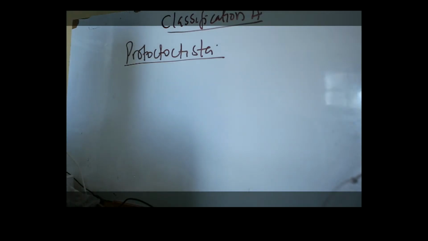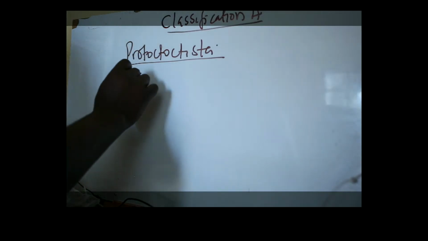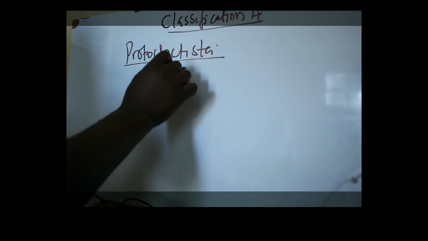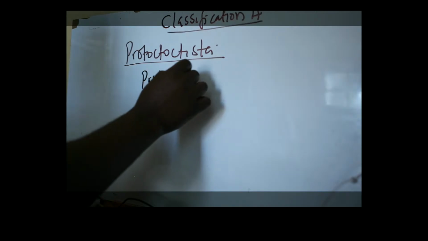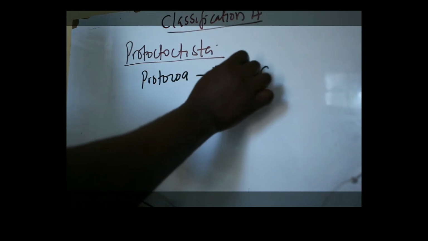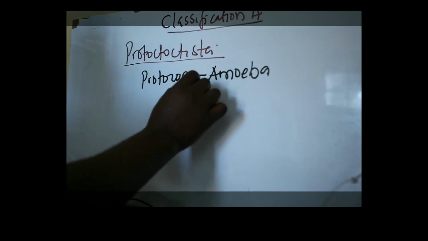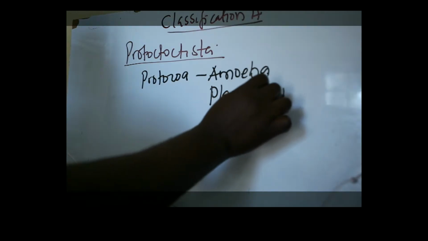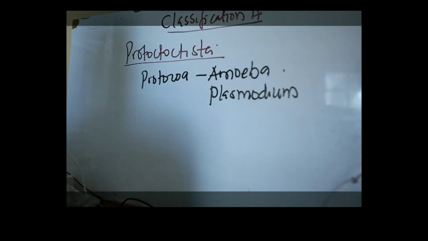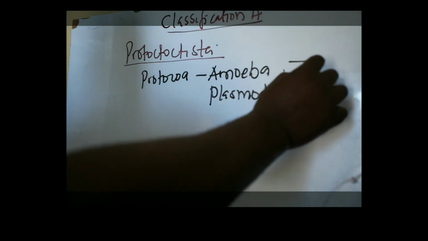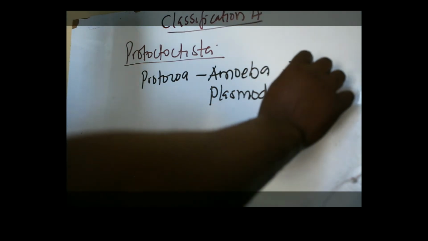And this Protoctista is normally made up of protozoa. Good example here is the amoeba. And we have Plasmodium. Of course, these two organisms are unicellular.